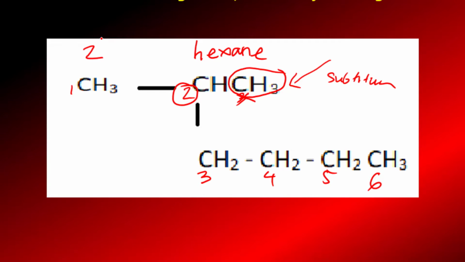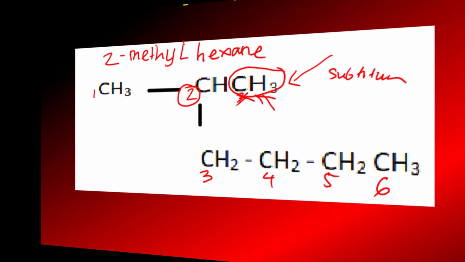Then name each substituent. In this example, we have only one substituent, which is an alkyl group with one carbon, so the name is methyl. So we give the name methyl, and then 2-methylhexane.